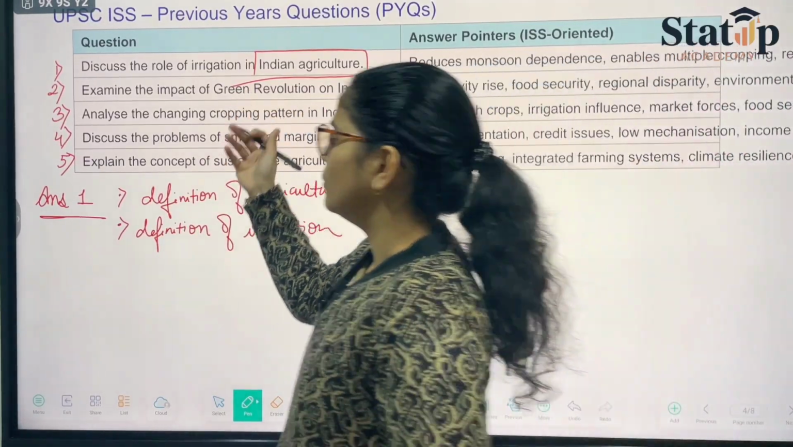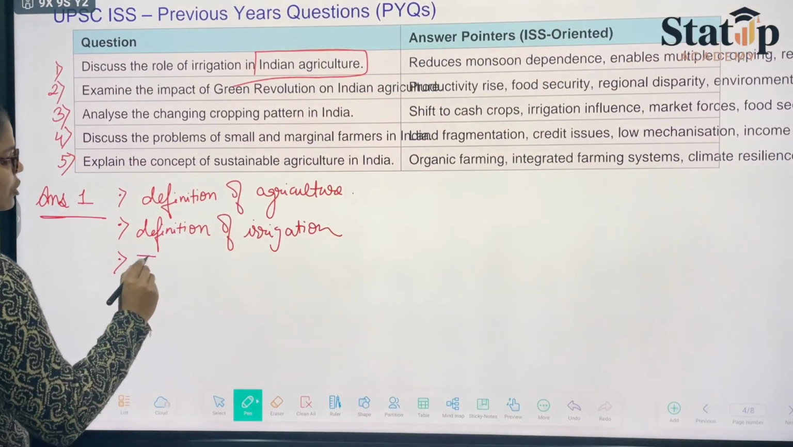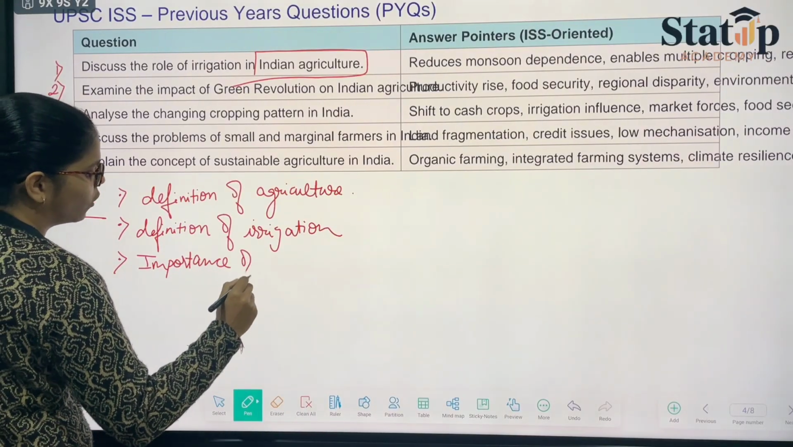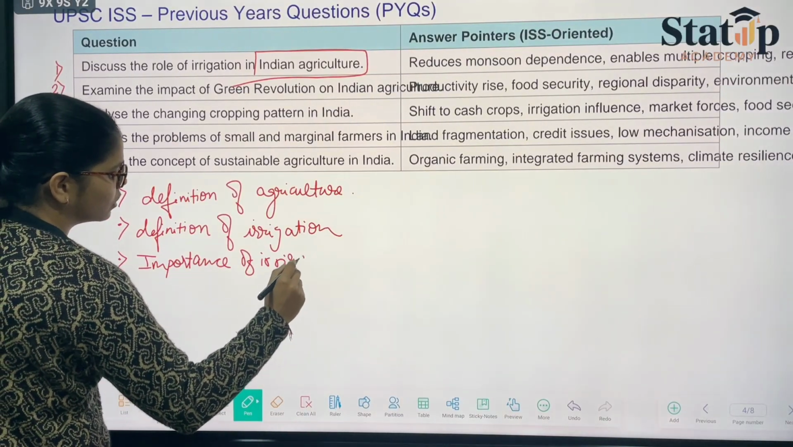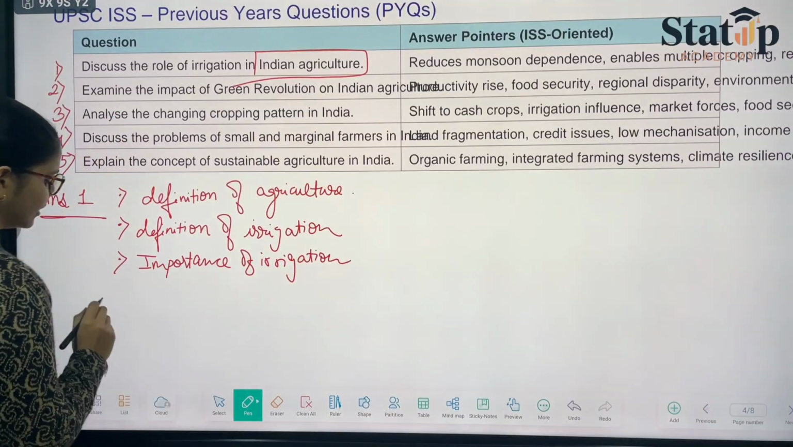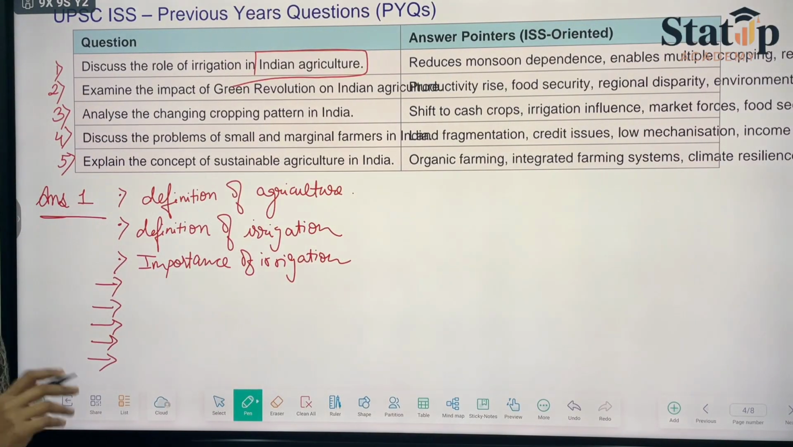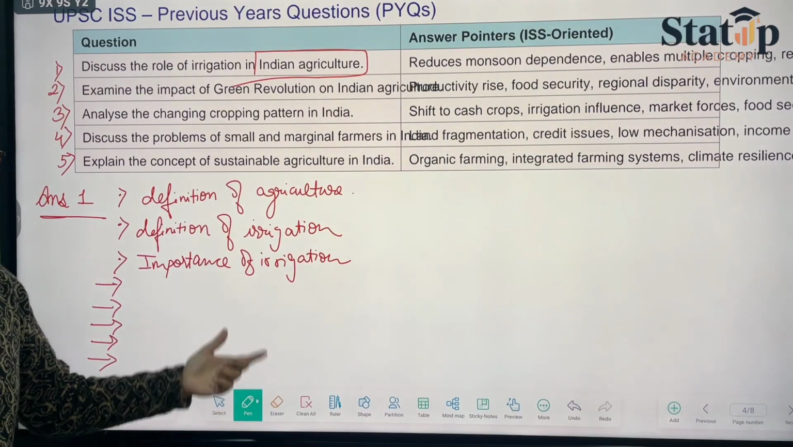Then they are saying role. Here you need to mention importance of irrigation, and like this you will mention points 1, 2, 3, 4 and 5. Okay, like this you will be framing your answer.